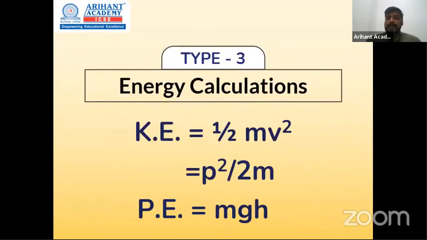Now coming to type 3. We saw work, we saw power. Now let's have a look at energy calculations. In energy, two different types are asked. Kinetic energy, which is half mv square. Another formula for the same is p square upon 2m, where p stands for momentum, so momentum is mass into velocity. Then we have potential energy, which is mgh. These two things will help you in finding different kinds of energy calculations.